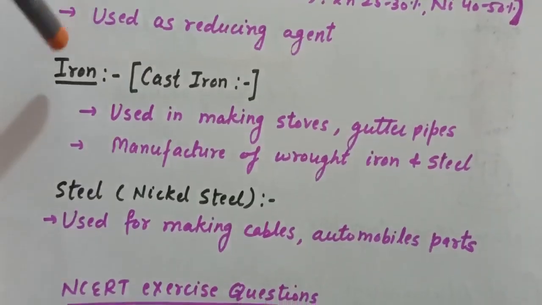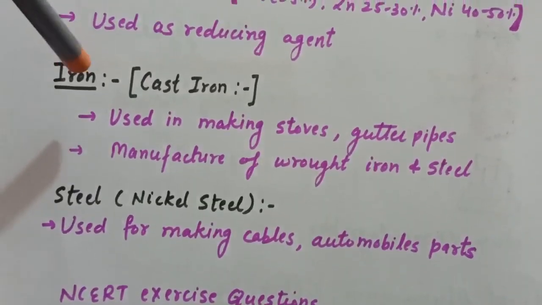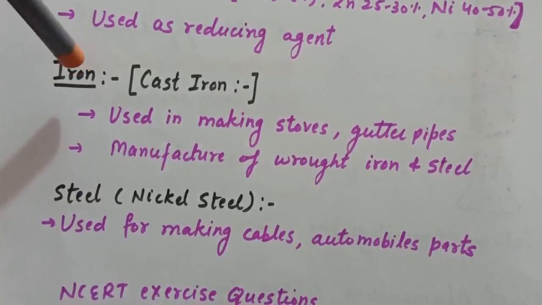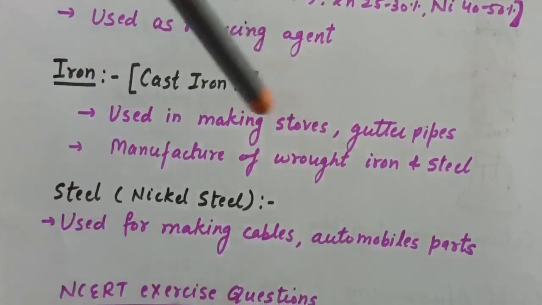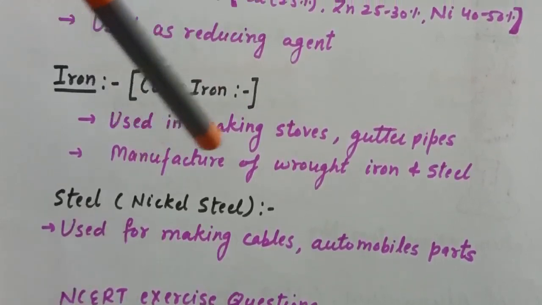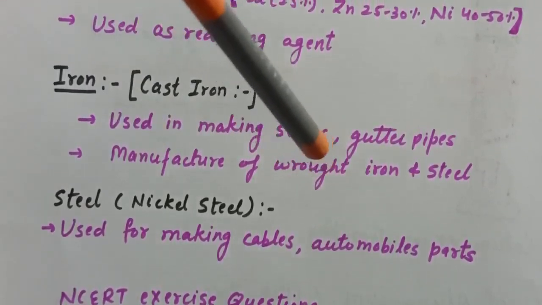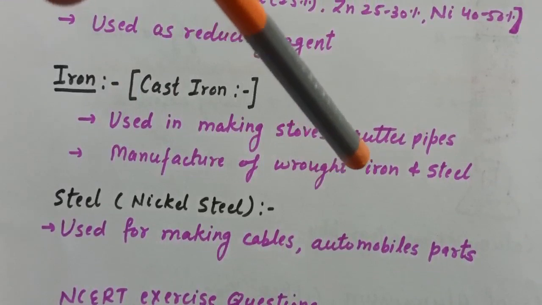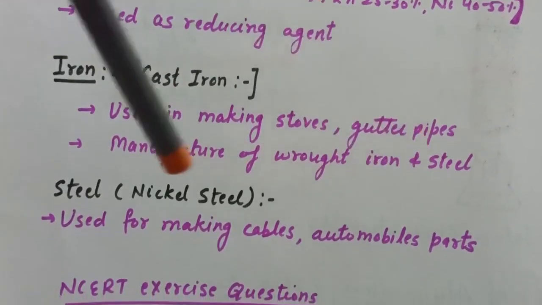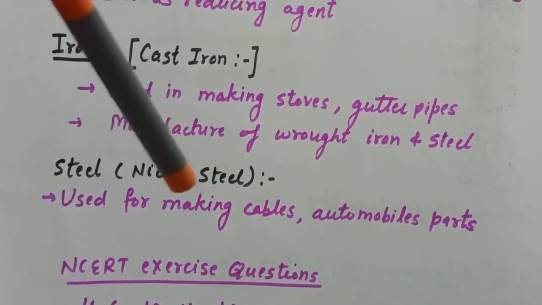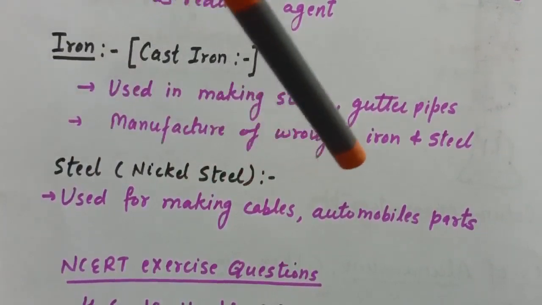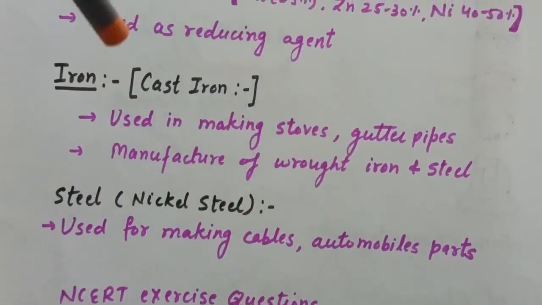Now next we have iron. In iron we have cast iron, pig iron and wrought iron. Cast iron is used in making stoves, gutter pipes, and it is also used in the manufacture of wrought iron, which is the purest form of iron, as well as in the manufacture of steel. And nickel steel is used for making cables and automobile parts. So these are the uses of these metals.